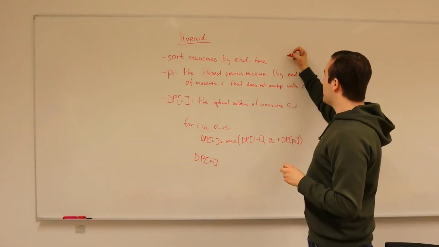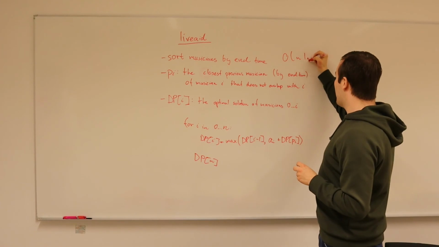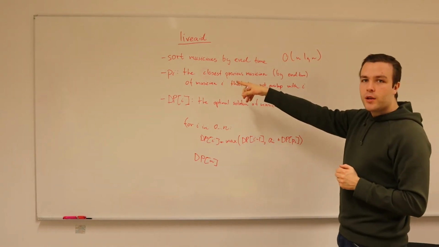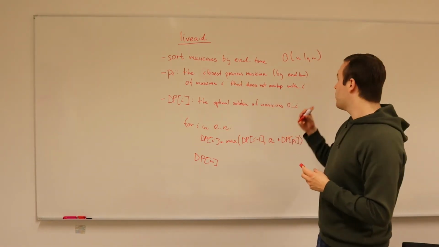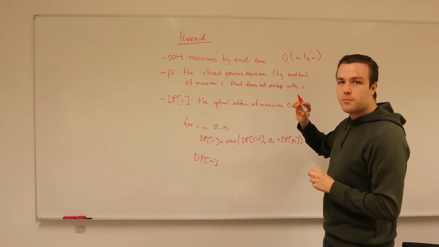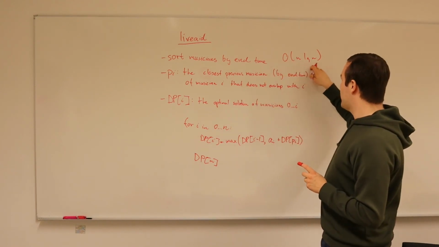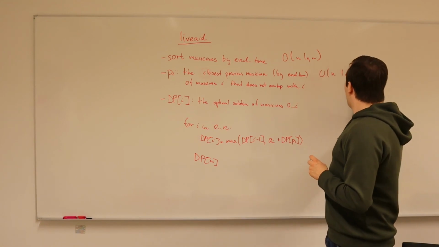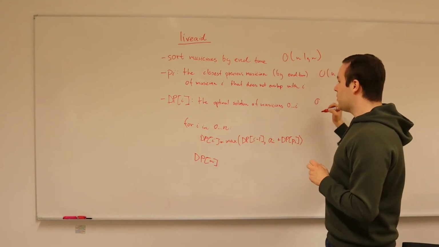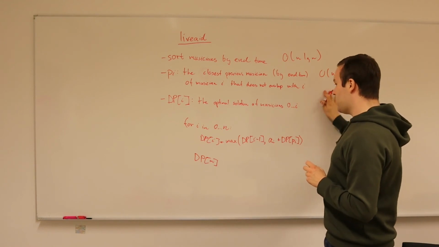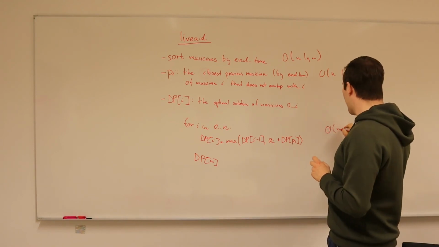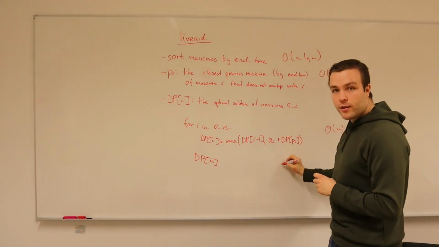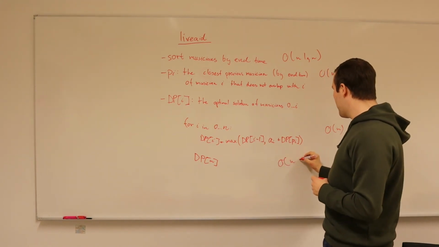and sorting takes big O of n log n. P(i), we can compute this a few different ways, but we can, for example, use binary search since we're already sorting, and this also will take n log n. Computing the dp array is O of n. So the total running time is O of n log n.